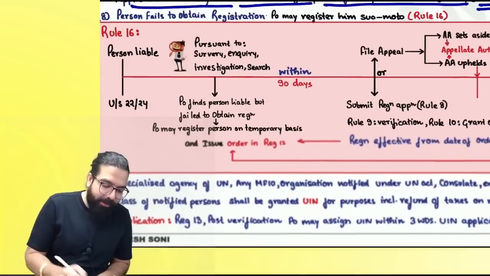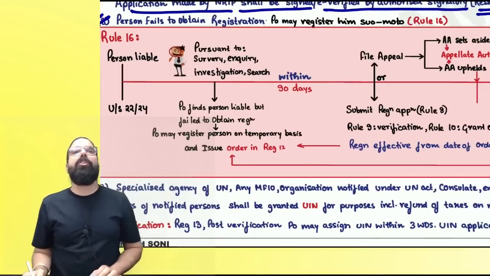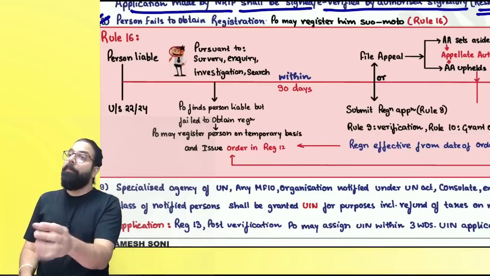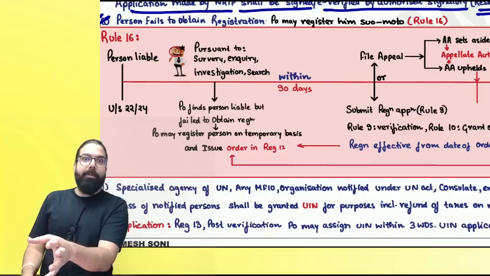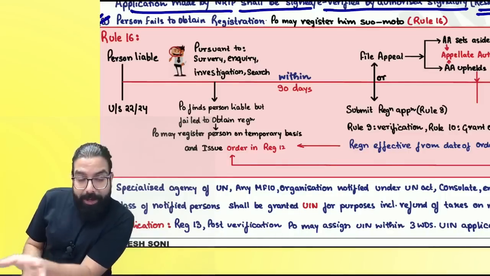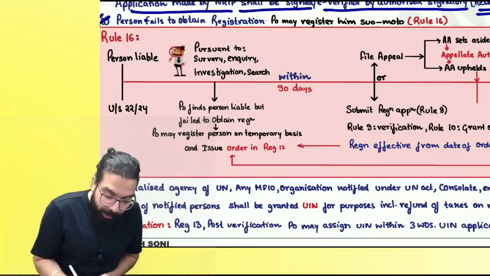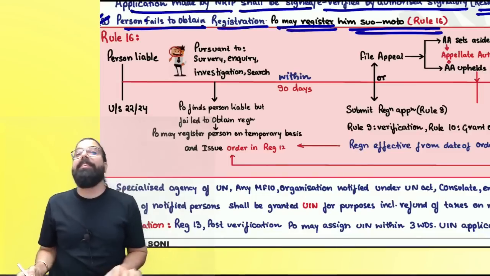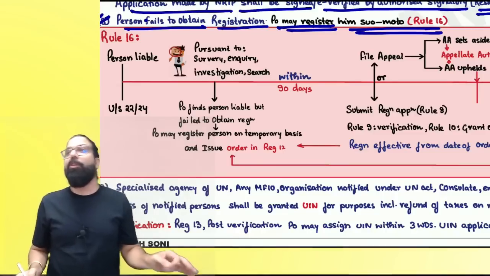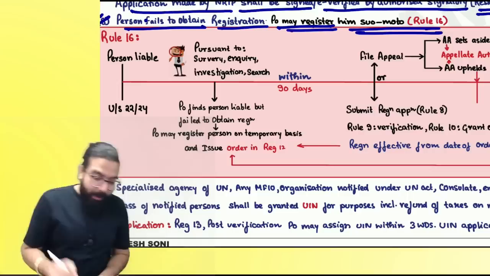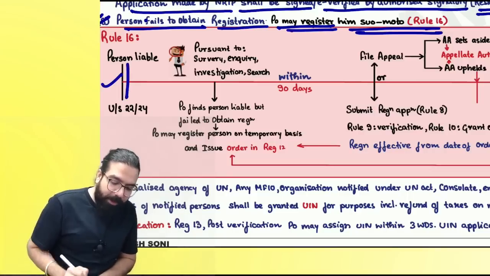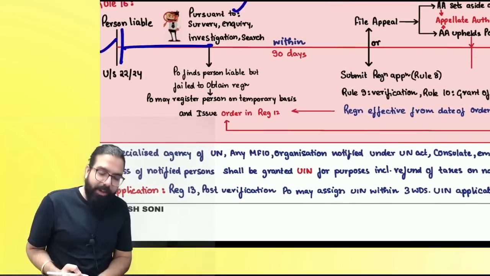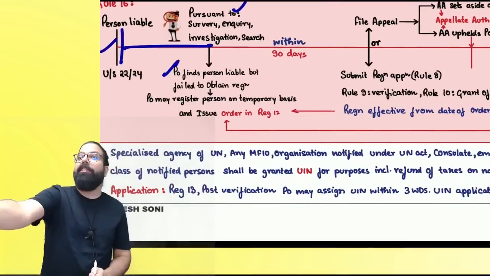The next one over here is section number 25(8), which goes ahead and talks about suo moto registration. You are a bad boy, Karla. Correct, everyone? Okay, people watching at home, Karla means bad boy. You failed to obtain registration. PO may register you. Suo moto rule number 16 is applicable. Are we clear, everyone? You did not go ahead and take registration, then PO will register you. So you are a person liable. One investigation happened and PO found out that you are liable for registration. Then proper officer will give you GST REG 12.